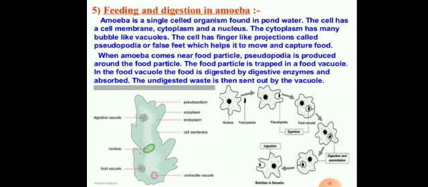The undigested waste is then sent out by the vacuole. Thus, students, in a single-celled amoeba, all the digestion processes like ingestion, digestion, absorption, assimilation, and egestion, all the steps of digestion take place in a single cell.